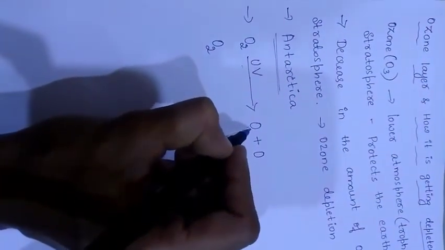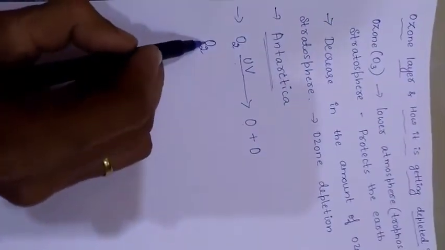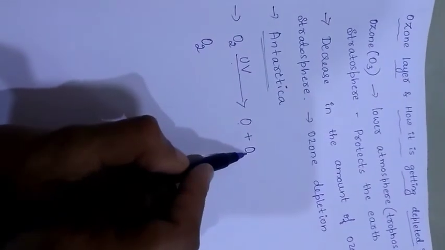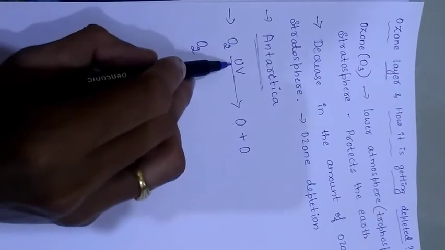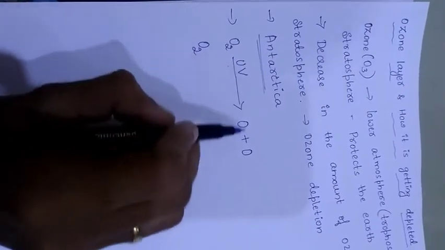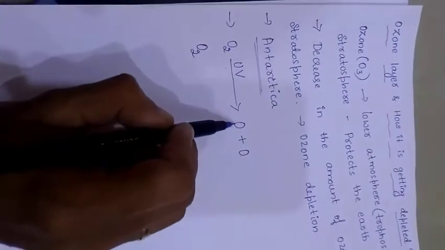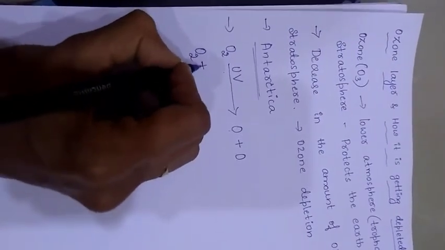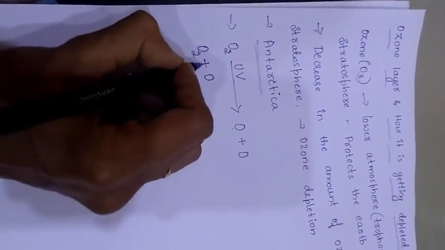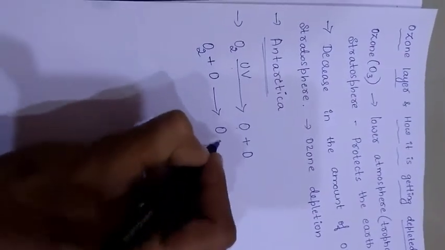A single oxygen atom combines with oxygen molecules. See, this is the oxygen molecule and these are oxygen atoms. Splitting of oxygen molecules in the presence of ultraviolet radiation of the sun leads to the formation of oxygen atoms. These oxygen atoms combine with oxygen molecules, which leads to the formation of ozone, O3.